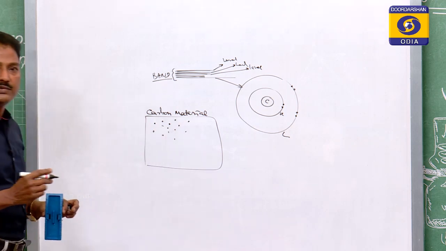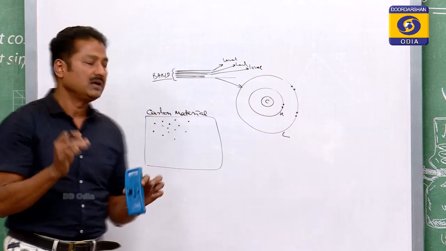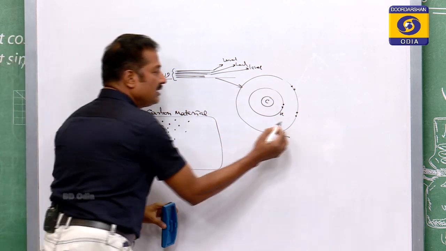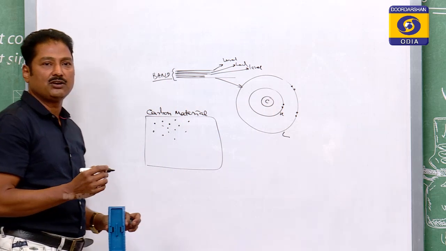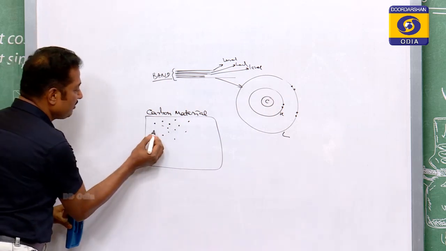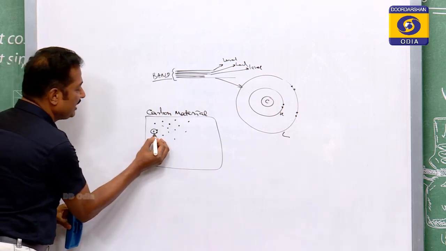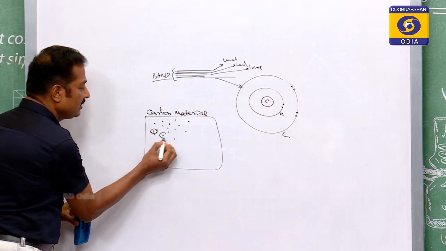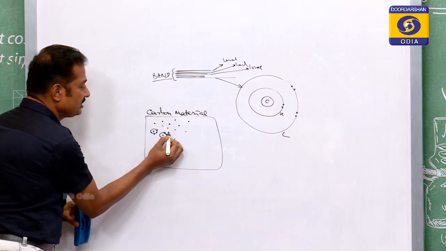Each atom is surrounded by many atoms, and especially think of the valence electrons of the carbon atom. This is a carbon atom, these are 4 valence electrons.